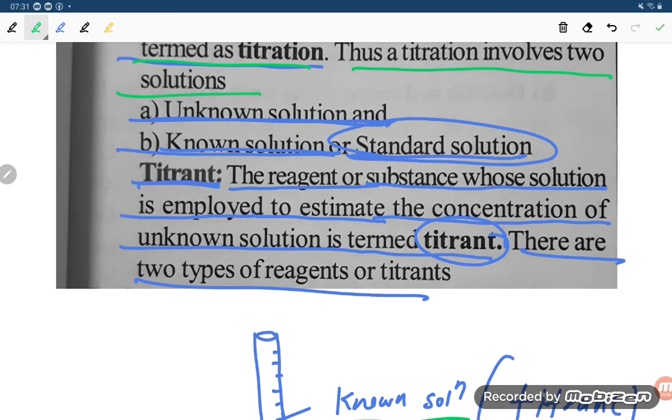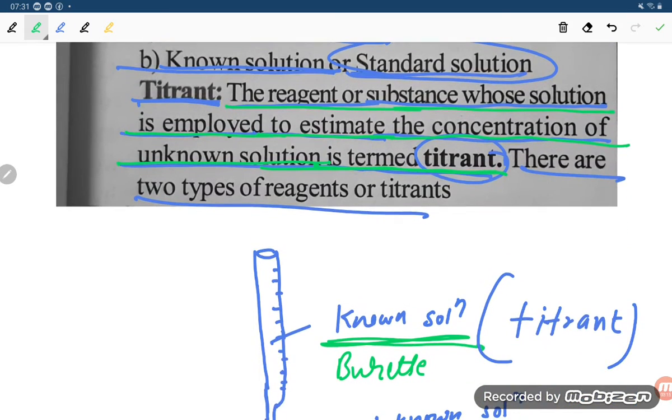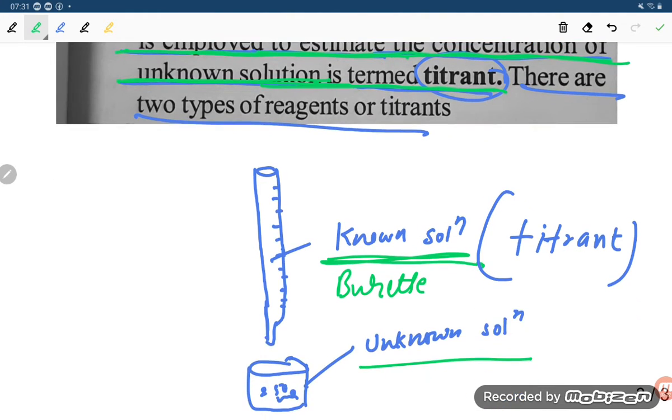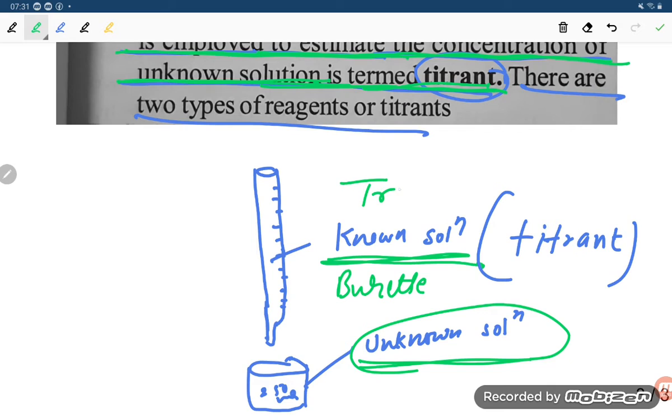Once more, read out: the reagent or substance whose solution is employed to estimate the concentration of unknown solution is termed as titrant. So which is the unknown solution? This is the unknown solution. Whatever you are taking in the burette, that is known as titrant.